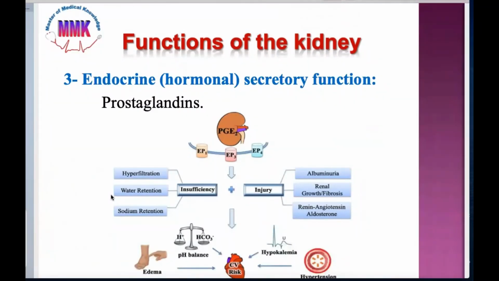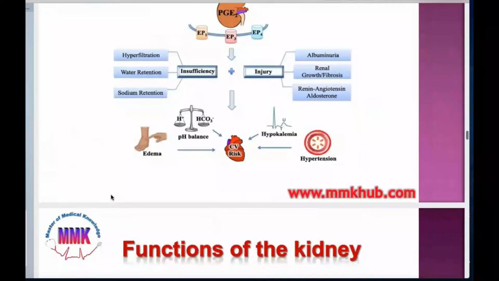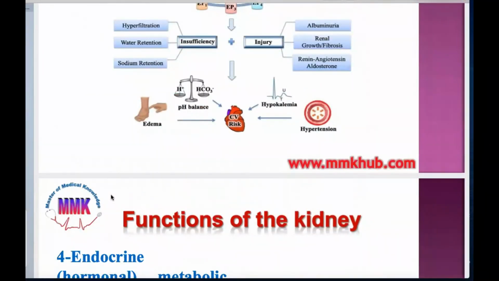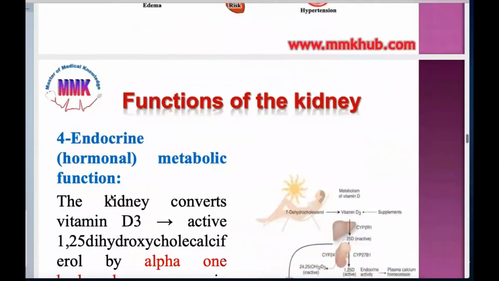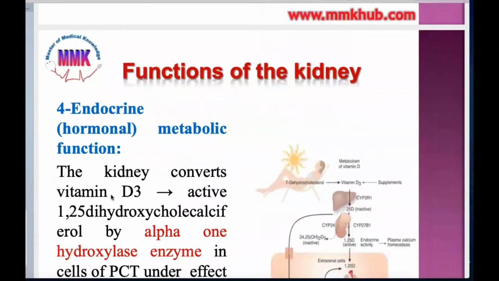So there are endocrine functions: first, release of renin, then release of erythropoietin, release of prostaglandins, and then the conversion of vitamin D.